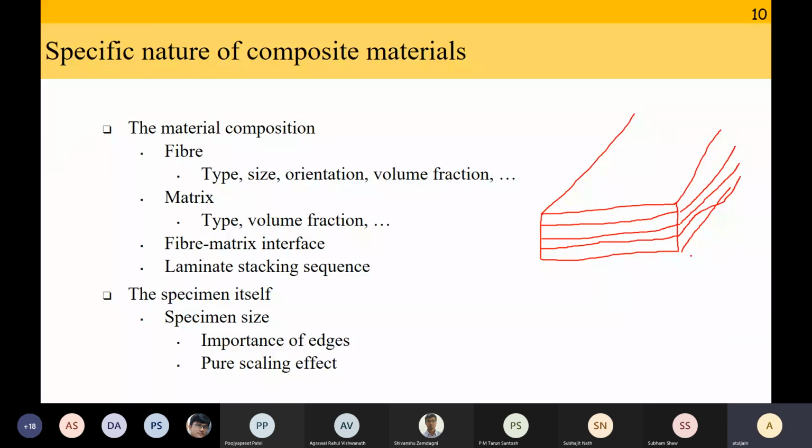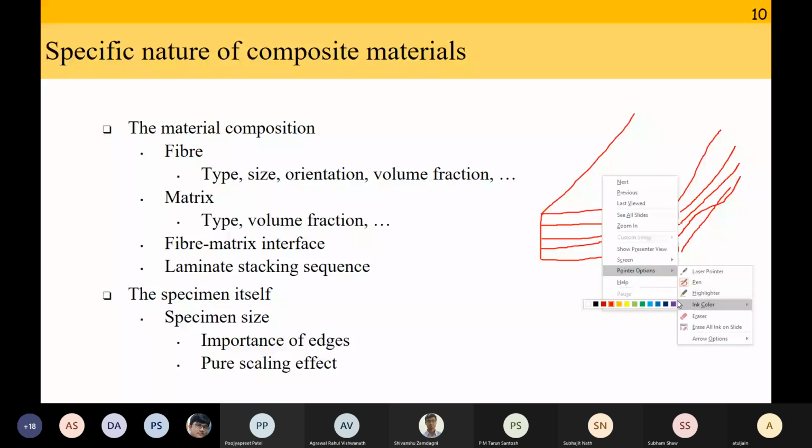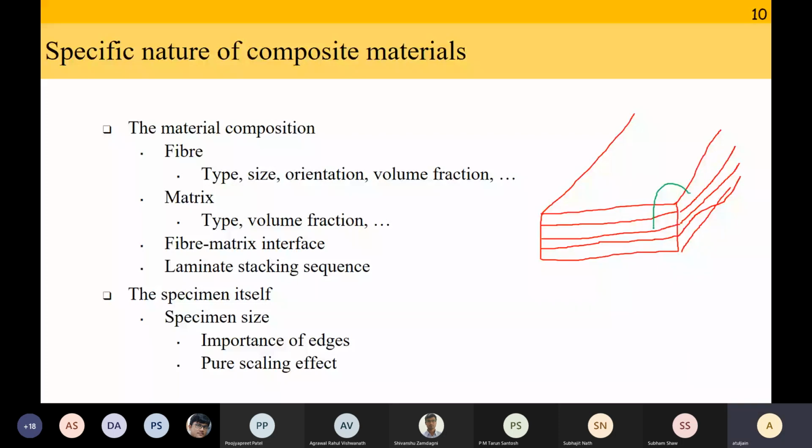Okay, so let's say this is my composite material. Now at the edge, there will be a tendency of the material to do this.